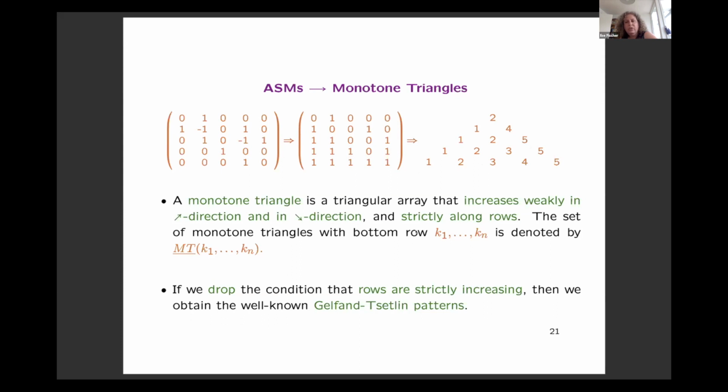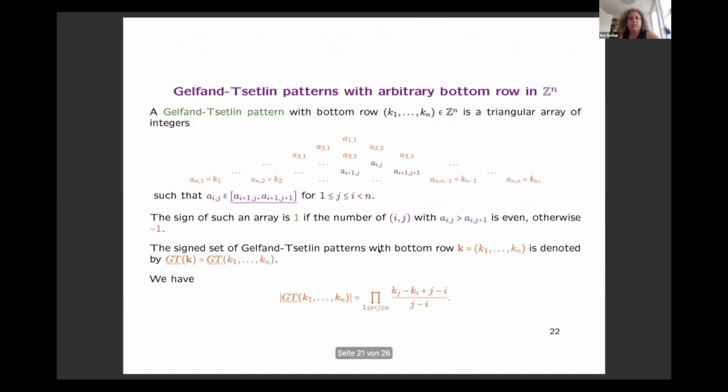So if we drop the condition of the strict increase along rows, we still have arrays that are weakly increasing along rows, because that follows from the other conditions: here we have a weak increase, here we have a weak increase, so then we also have here a weak increase. But if we drop this condition, then these objects are also well known. So these are Gelfand-Zetlin patterns. And they are also important for our construction. And what is important is actually that we have a notion of Gelfand-Zetlin patterns with arbitrary bottom rows.